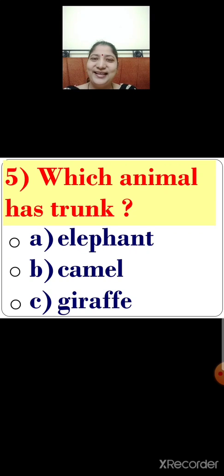So which is the correct answer? Yes, option A is the correct answer. So what will you do now? Yes, you will click on the correct answer. Let us click children. Option A, elephant has trunk is the correct answer.